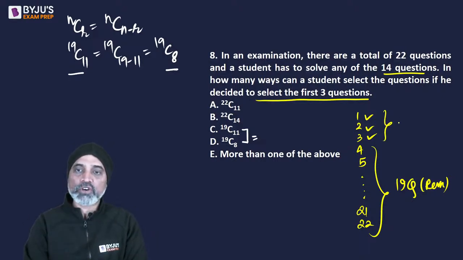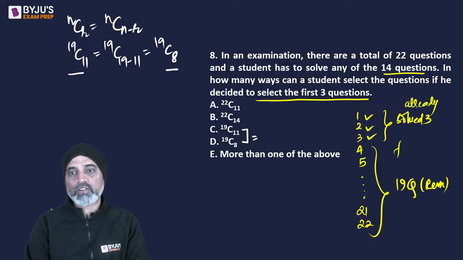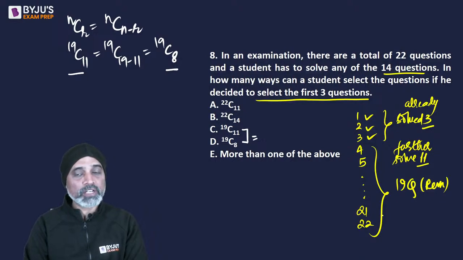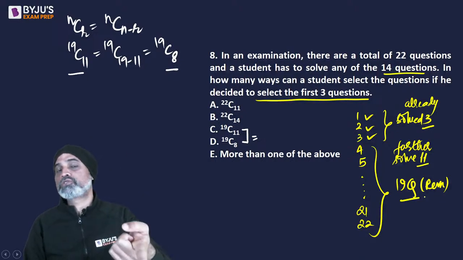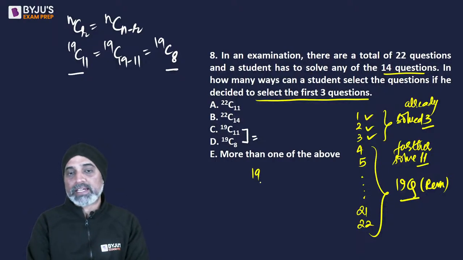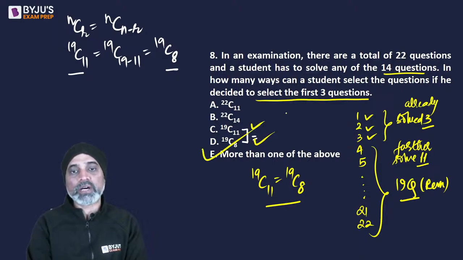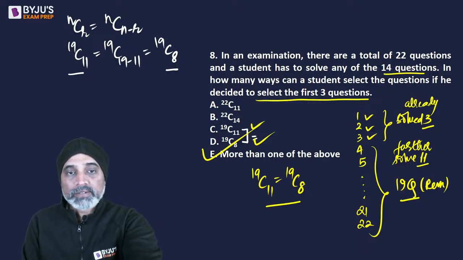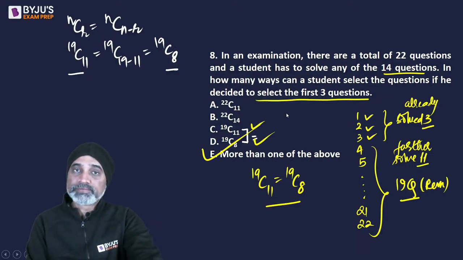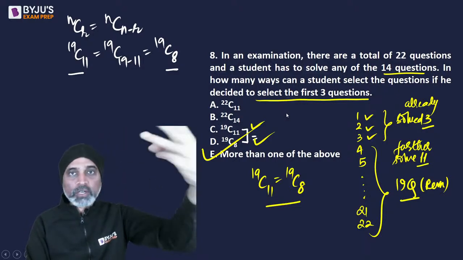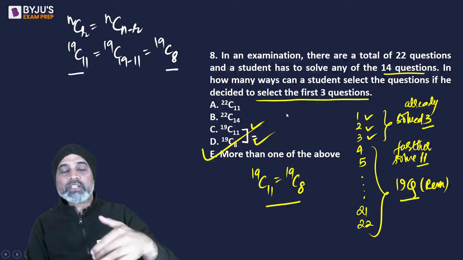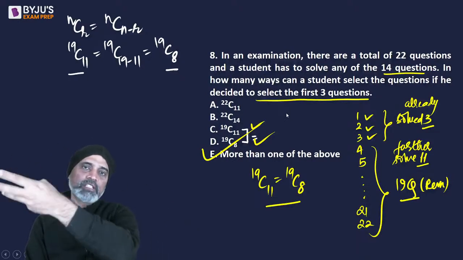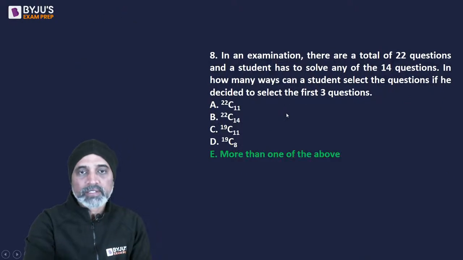Out of 14, if he has already solved 3, so he has to further solve 11. 3 plus 11 is 14. So from 19 questions, if he has to solve only 11, so it's going to be 19C11, which is same as 19C8. दोनों same है, so C is also true, D is also true. Answer E हो जाए. Got it? क्योंकि पहले 3 में से 3 तो कर लिए. So the question is actually there are only 19 questions and you have to solve 11 क्योंकि 3 में से 3 कर चुके. ठीक है? Okay.